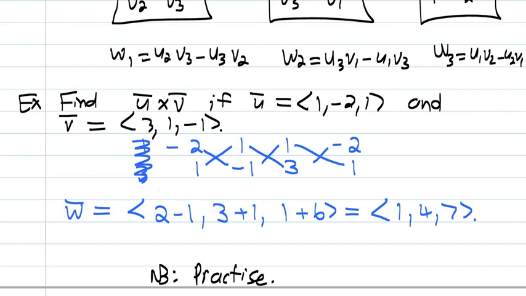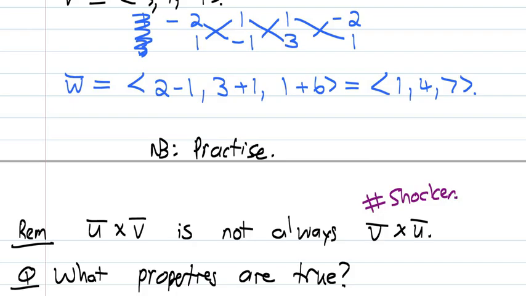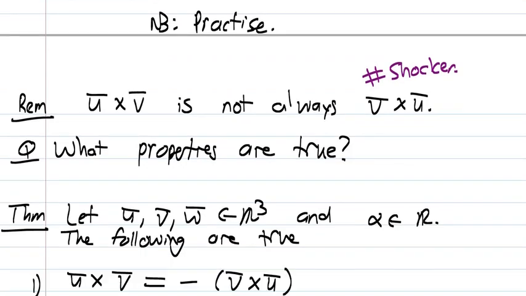So cross product, got to practice, and it turns two 3D vectors into a brand new 3D vector. All right. Now here's a shocker. If you've done a lot of examples, even making your own examples, you will see that U cross V is not always V cross U. So the order matters. All right. So U cross V is not always V cross U. So this is a big shocker. All right. So be very careful when you work out cross products. Make sure you know your definition quite well.